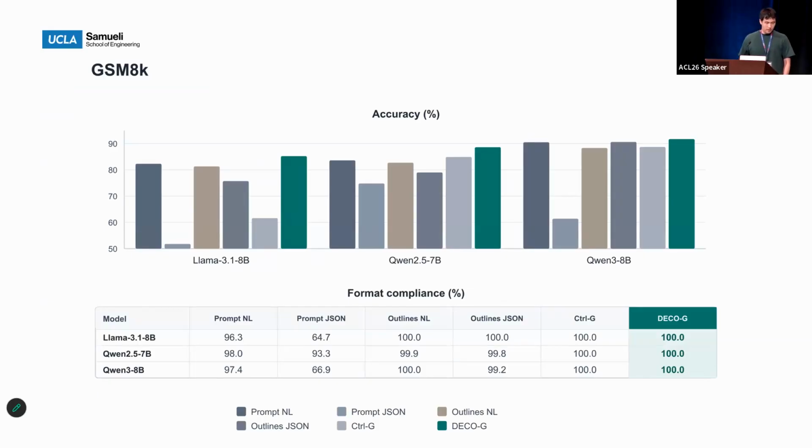So first, for GSM8K, math reasoning, the two metrics that we track are format compliance and answer accuracy. And the main result here is that Deco-G guarantees 100% format compliance, while preserving or improving the accuracy across three models.